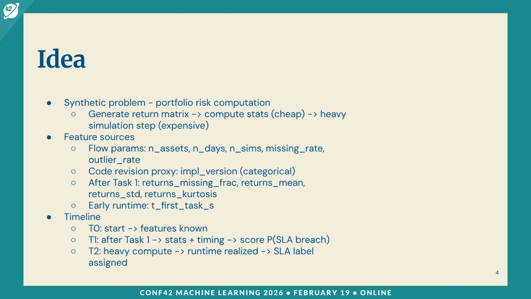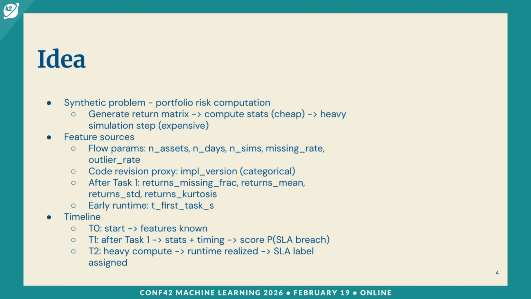Then, right after the first task, we can run inference to get the probability that the runtime of the heavy step will breach the SLA. And we attach the score to the run, and we can log the top drivers for interpretability. So the top features that contribute to this prediction. And only after that we can proceed to the heavy step.